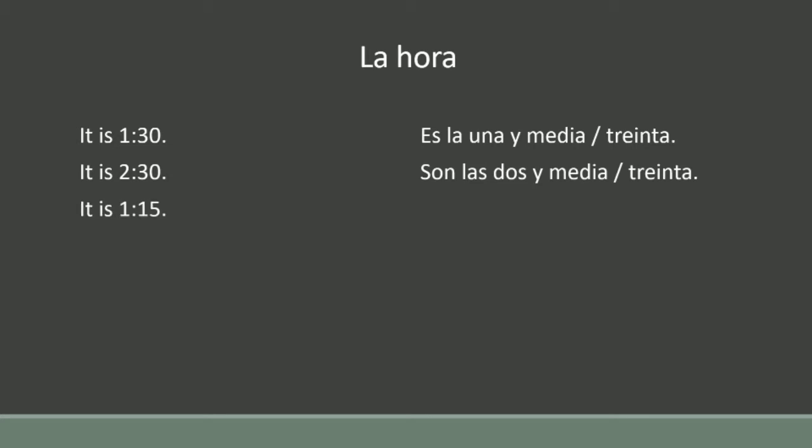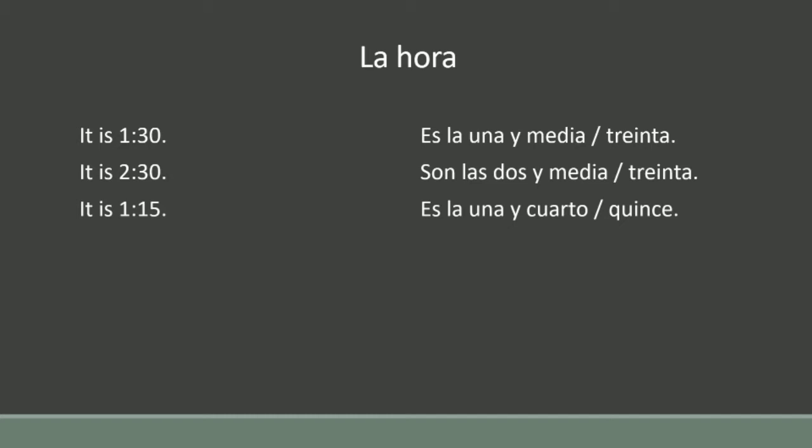It is 1:15. So now the quarter hour. Casually we say 1:15, but formally in English language we say 15 minutes past 1 o'clock or quarter past 1 o'clock. Es la una y cuarto or 15. As I said earlier, cuarto means quarter. There are 4 quarters of 15 minutes each, and 15 means 15 minutes.